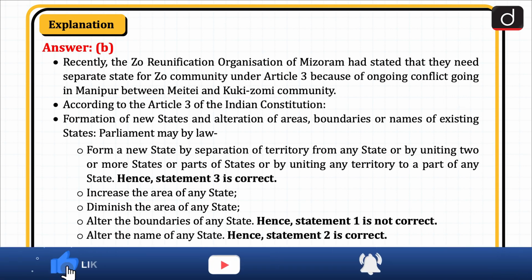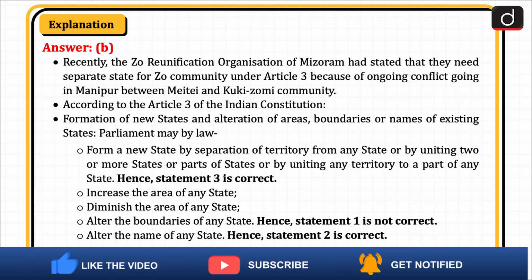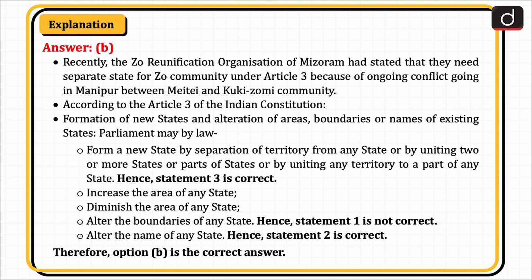Parliament may also increase the area of any state, diminish the area of any state, or alter the boundaries of any state. Hence, statement 1 is not correct. And it can alter the name of any state. Hence, statement 2 is correct. Therefore, option B is the correct answer.